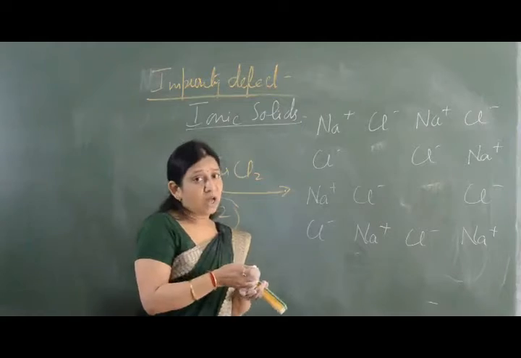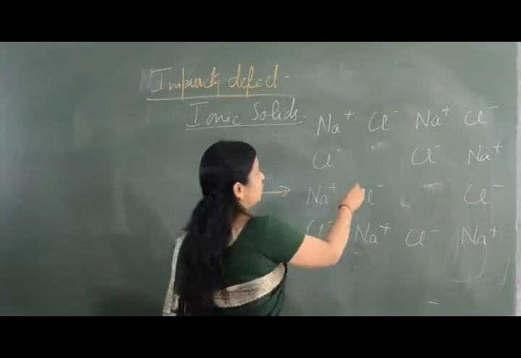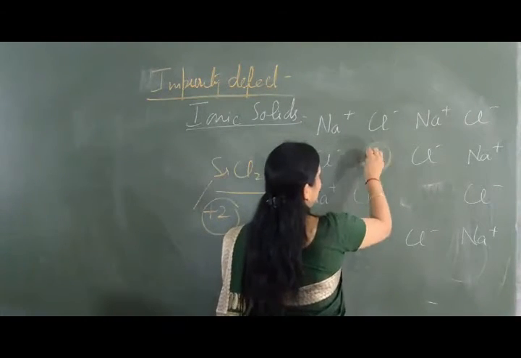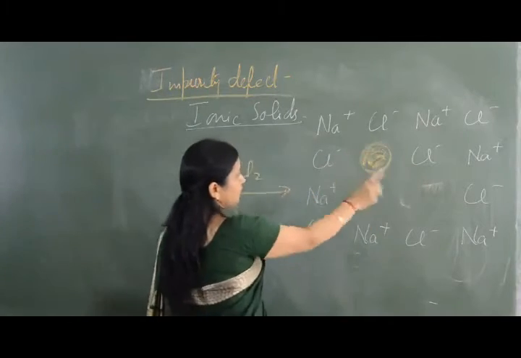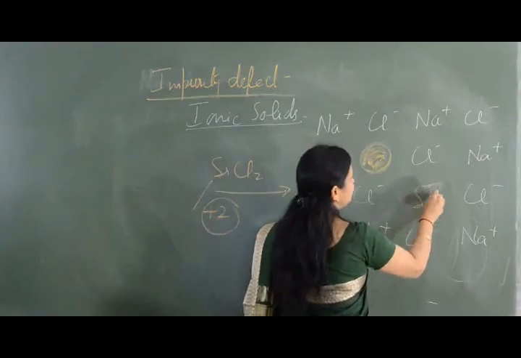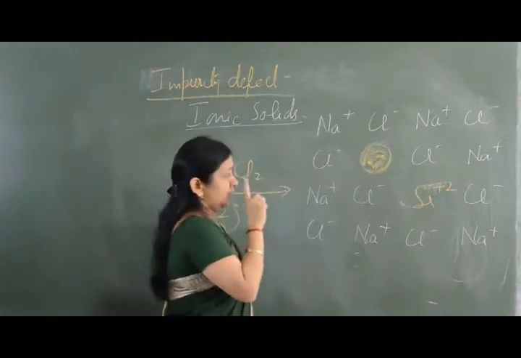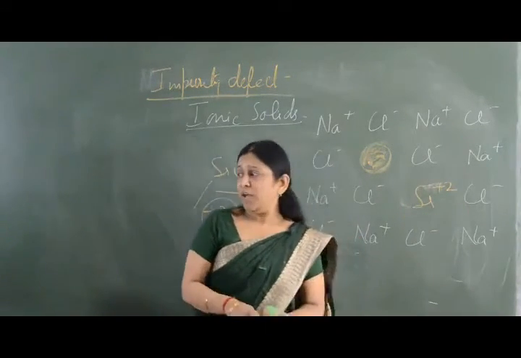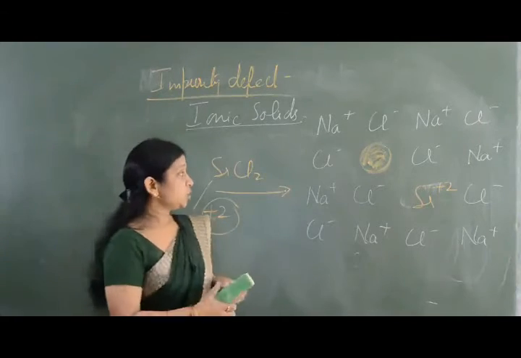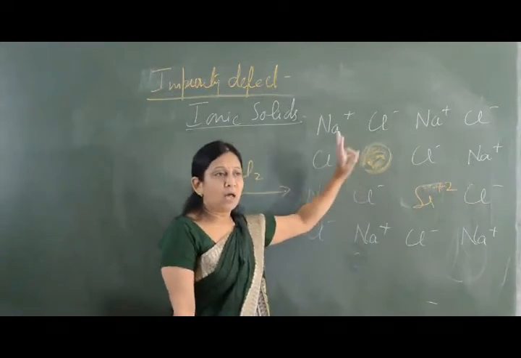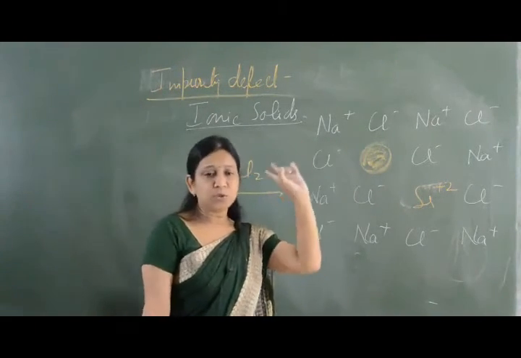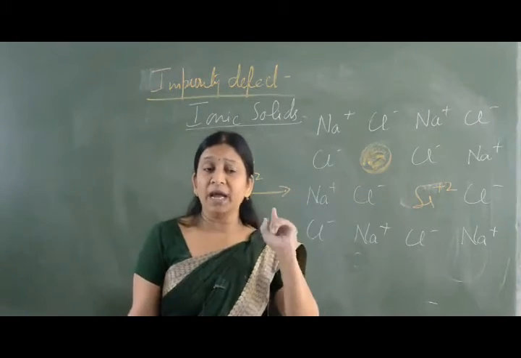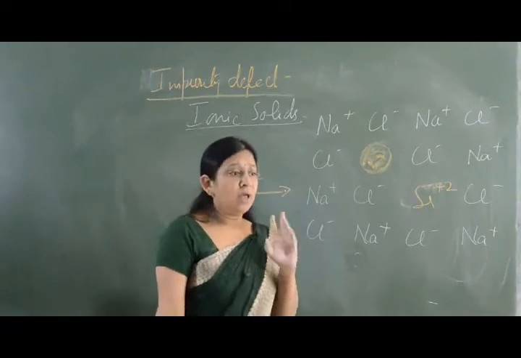Why? Because we have to maintain the electrical neutrality. So this is one vacancy of sodium ion. On the other vacancy, strontium is present, where the valency of strontium is +2. So for the addition of 1 strontium ion, I am going to remove 2 sodium ions, because I do not want any charge on the crystal.